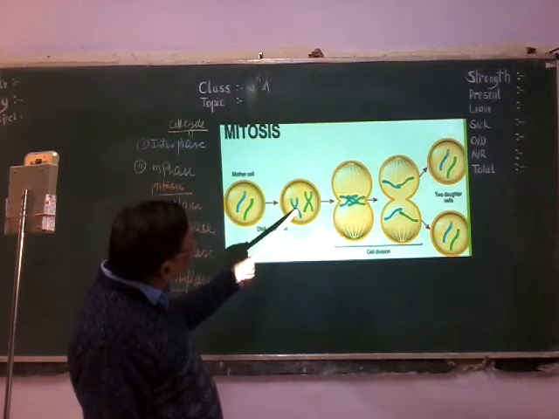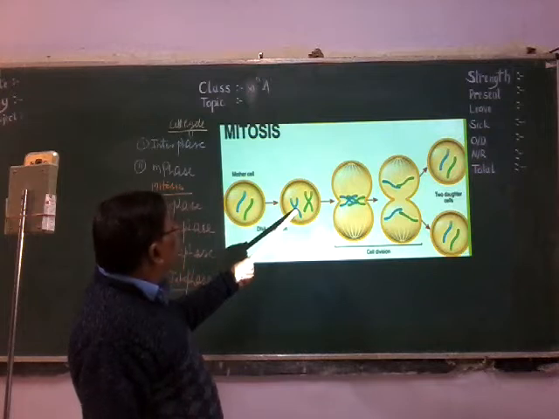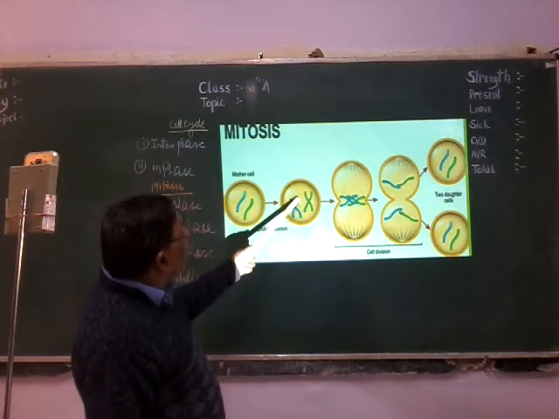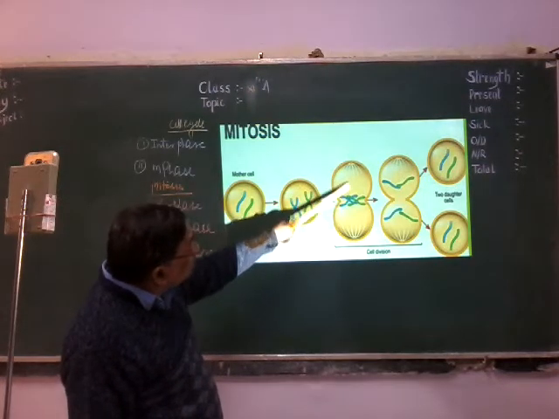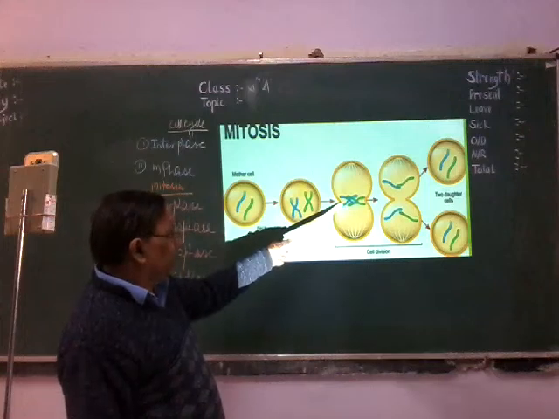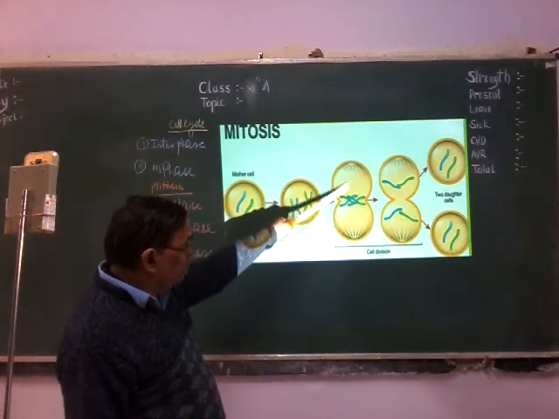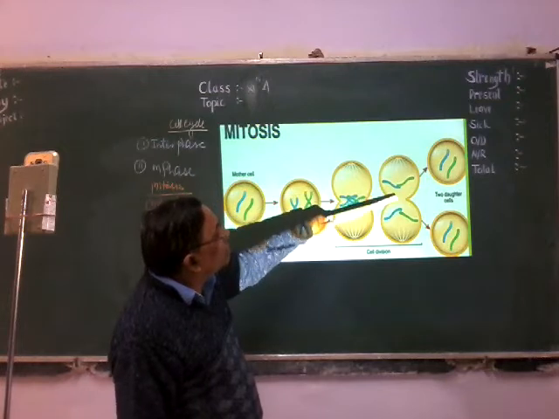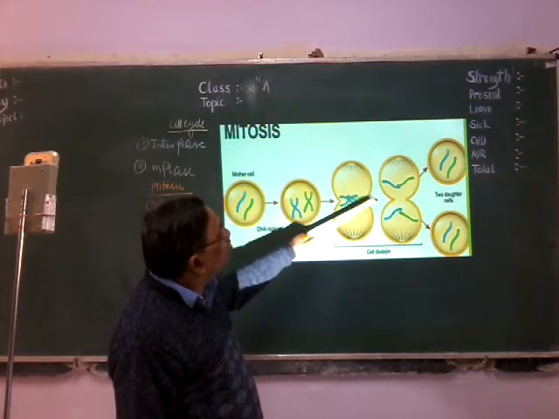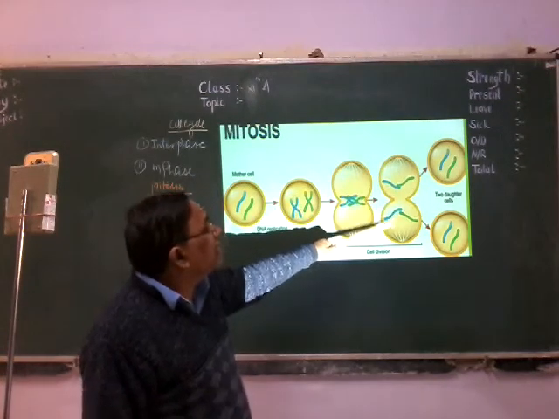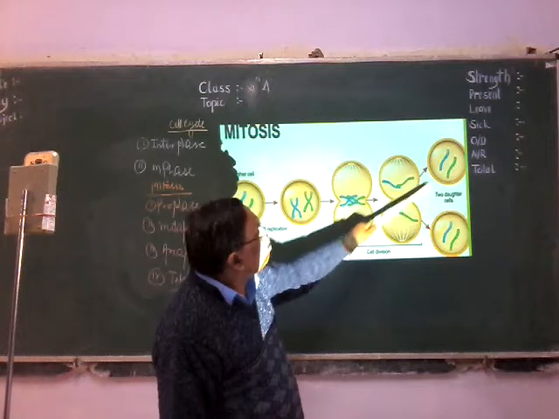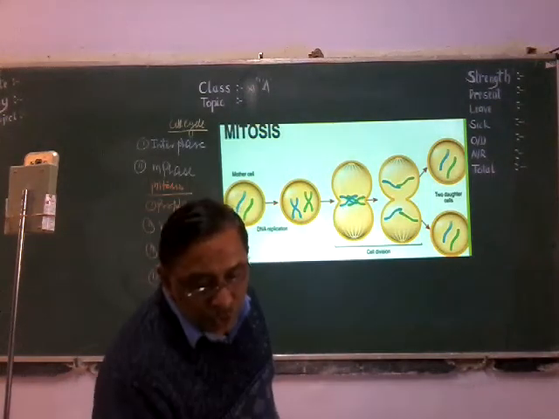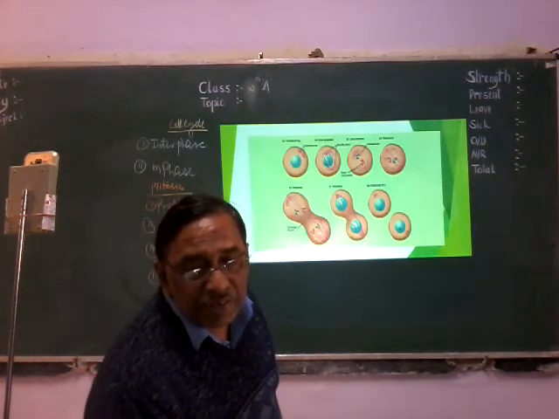Now the chromosomes in the metaphase get arranged at the equatorial plate, and the centriole forms asters, which bind to the centromere of the chromosome. Now the anaphase starts pulling, then the chromosomes get split at the centromere and move to opposite directions, and ultimately in the telophase the cell forms two daughter cells. So this way cell division occurs.